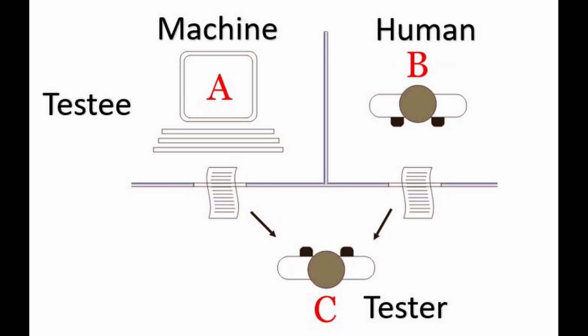An interrogator asks two participants a series of questions. One of the participants is a machine while the other is a human. The interrogator does not know which one is the machine or which one is the human, and he tries to guess which participant is a machine. If the interrogator fails to figure it out, the machine has passed the Turing test. So that's what the Turing test is. In simple words, a machine should be able to convince a human that the machine itself is a human.